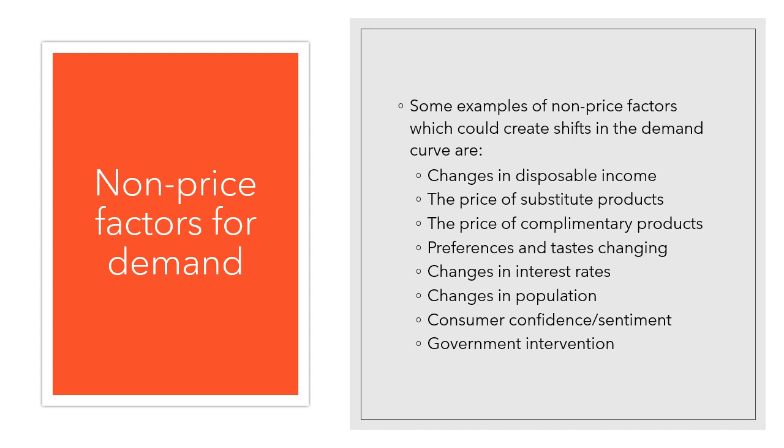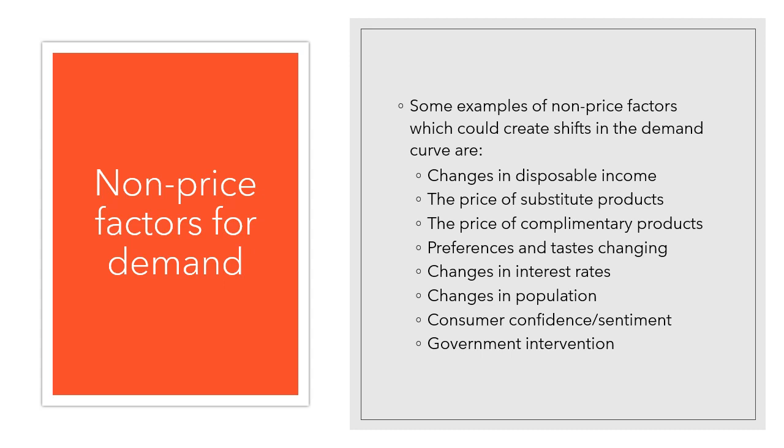So they've had a decreased disposable income overall, and because of that, they are going to demand less goods and services overall. So there'll be an unfavorable shift in any given market because of that change in disposable income. If people's disposable income increases, it's likely to increase their overall demand for goods and services and therefore create a favorable shift.